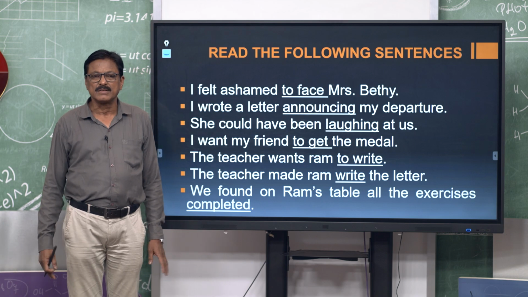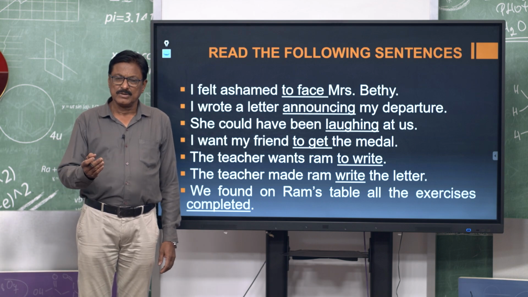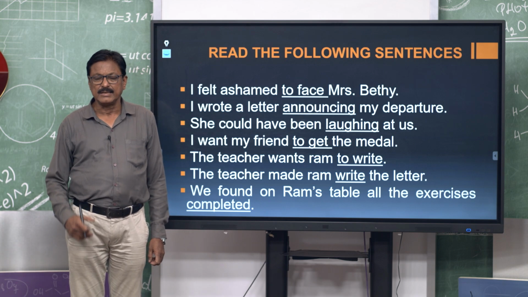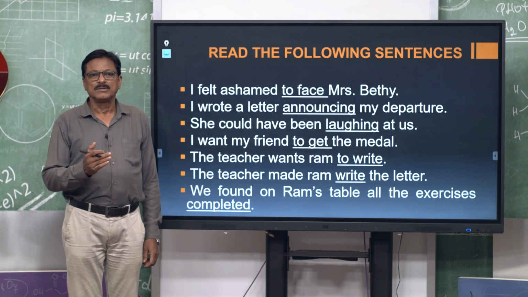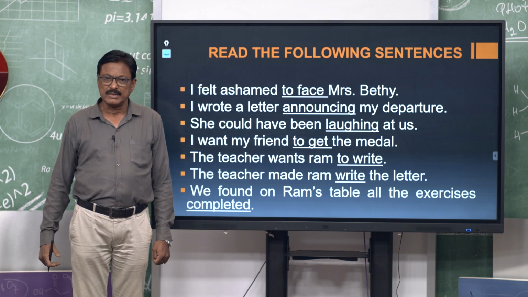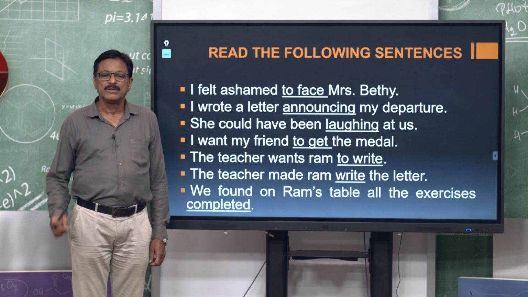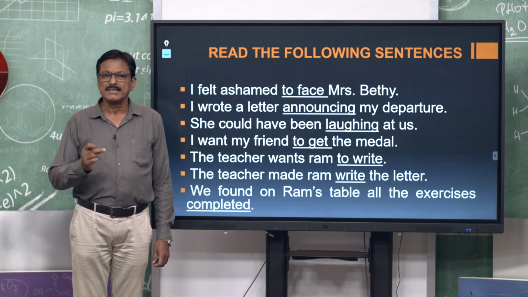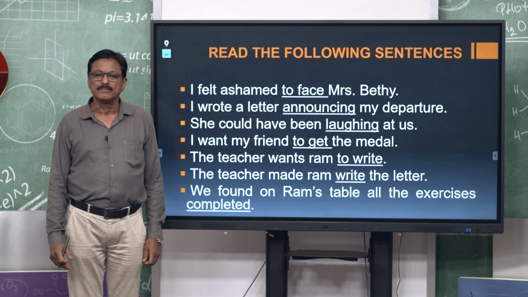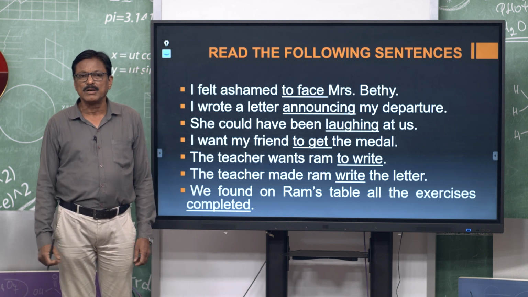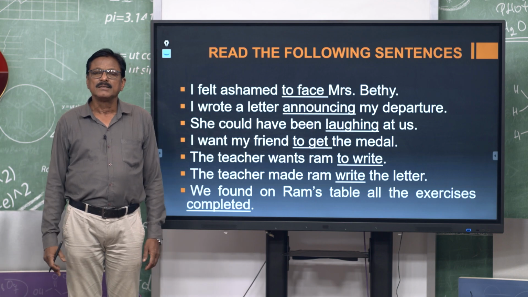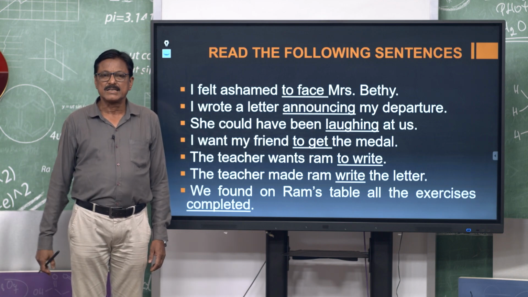in number and person. If you analyze the sentence and you are asked to find out the tense and form, definitely you will say that the sentence is in past tense form. The verb saw tells us that it is in past form.